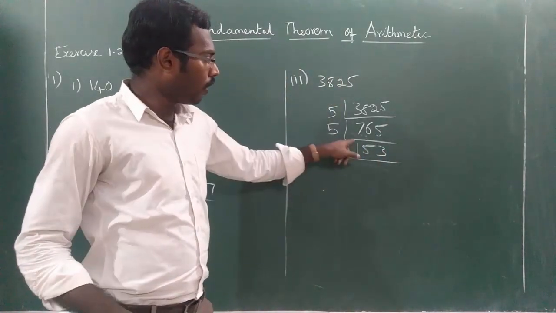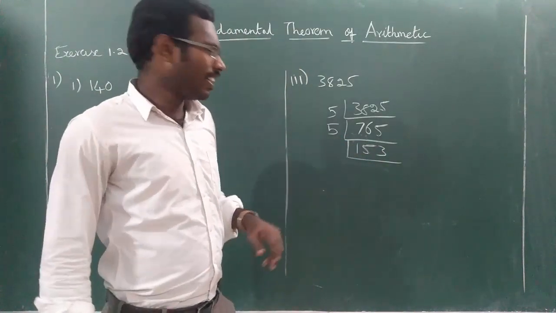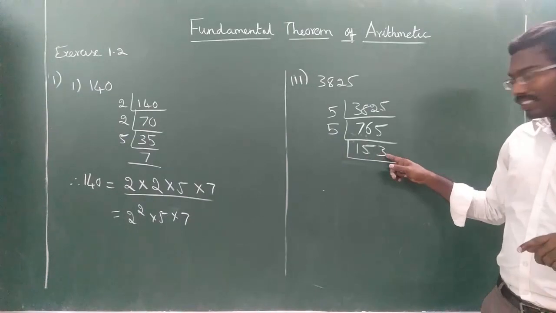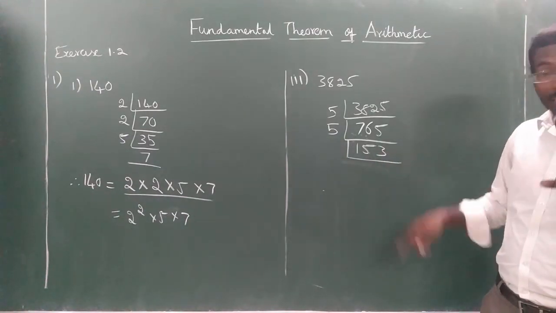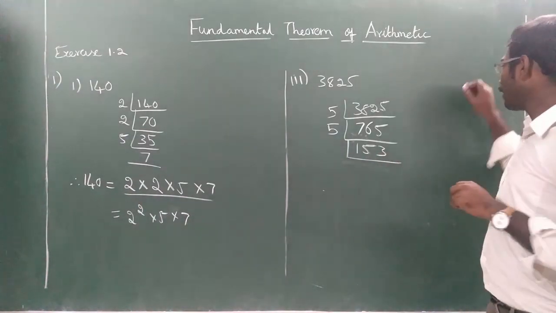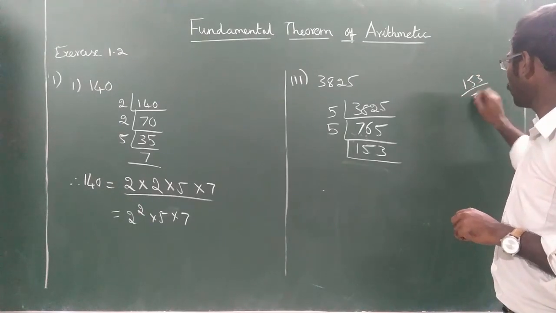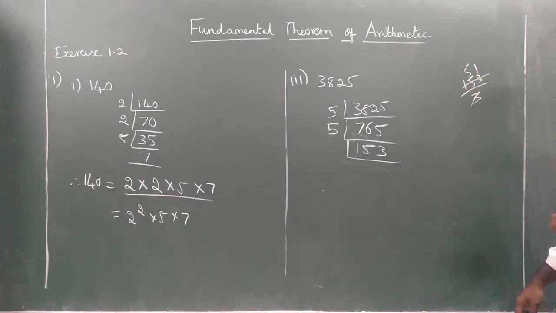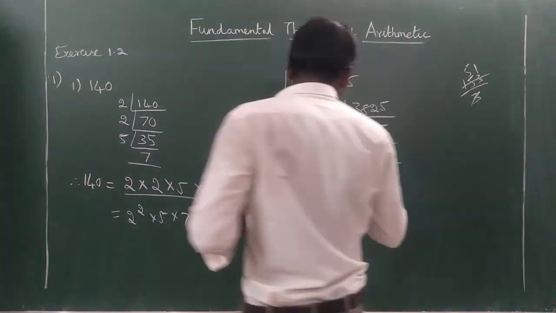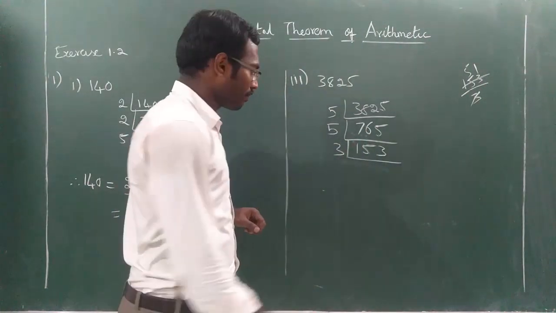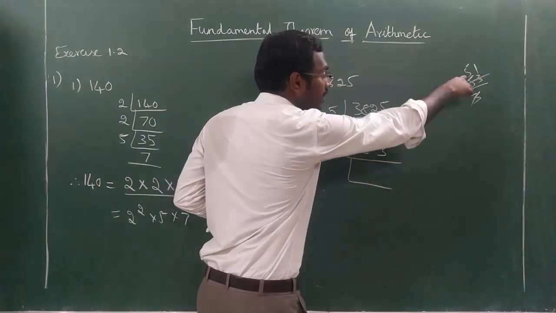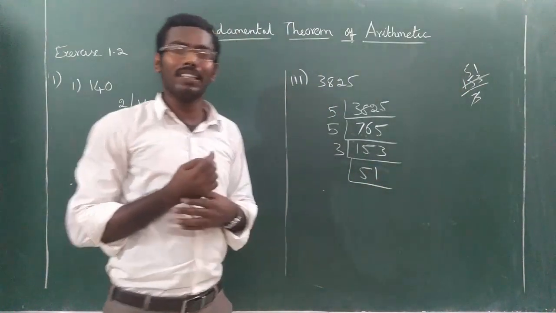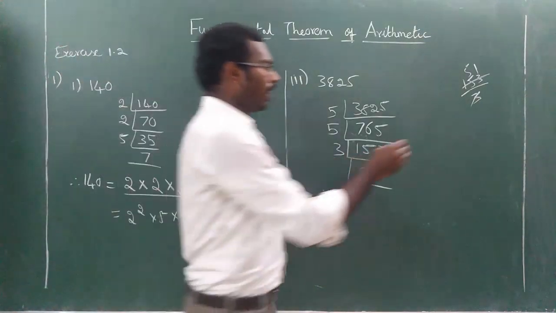153. Okay. 153. Now this is a big number, isn't it? But you see it ends with 3. Now let us check whether it is divisible by 3. 153 by 3, whether it is divisible? Yeah. 5 3s are 15 and 1. Yes or no? Okay. So divide it by 3. So if you divide it by 3, answer is 51. So 51 is also divisible by 3, isn't it?